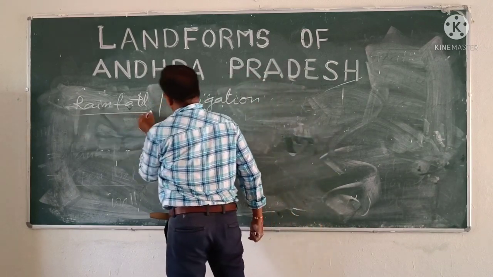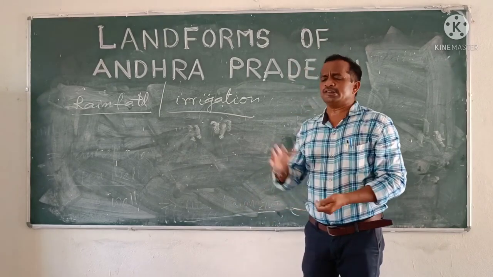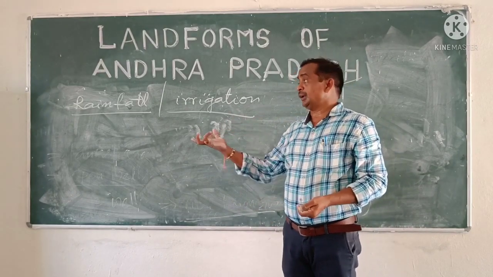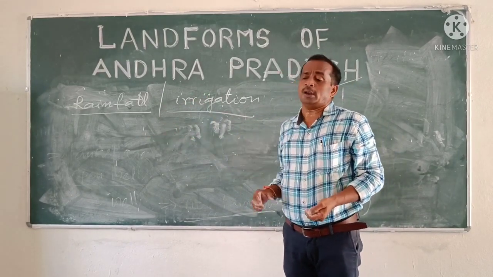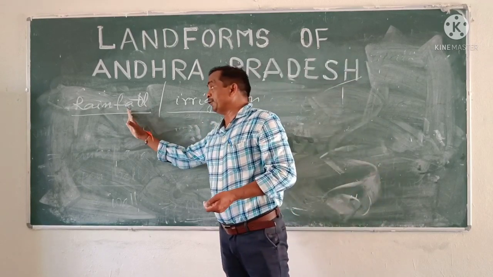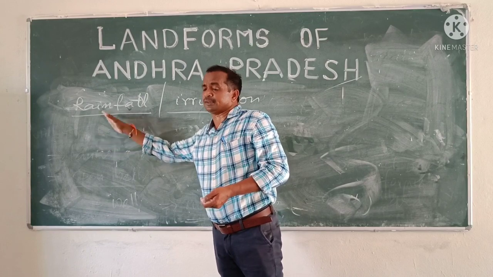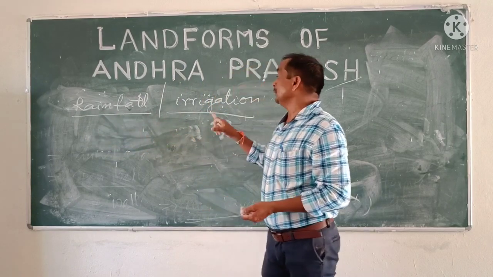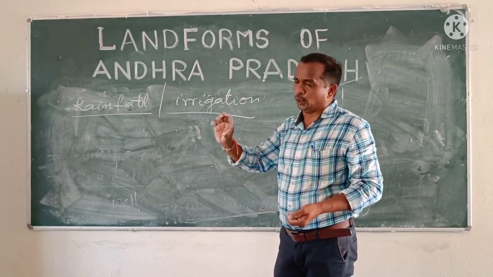Rainfall or irrigation. Already we have discussed, already I told you that irregular rainfall and very less rainfall is measured in this area. Due to that, irrigation facilities are very low.